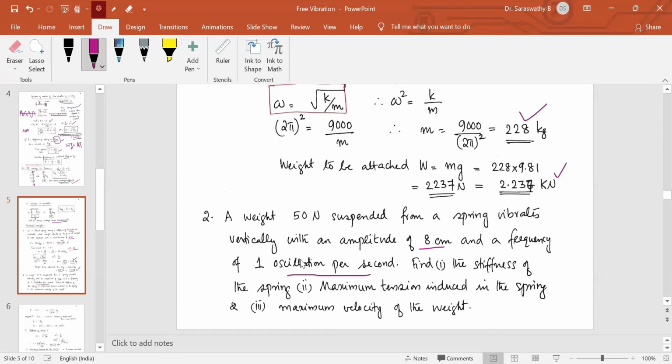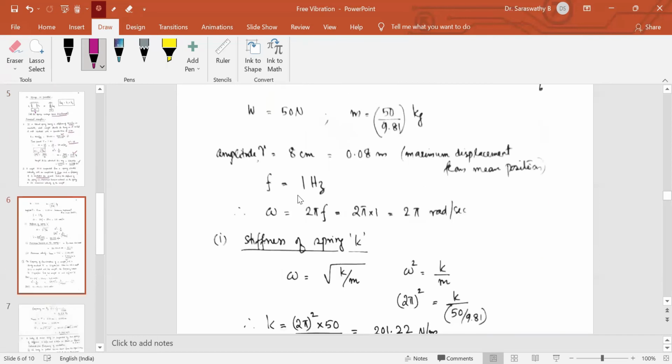So let us see what are the data given. Weight is given as 50 Newton, so we can get the mass. Amplitude, maximum displacement, we represent by the letter R. And frequency of vibration is 1 oscillation per second, or 1 hertz. So the frequency is given in hertz.